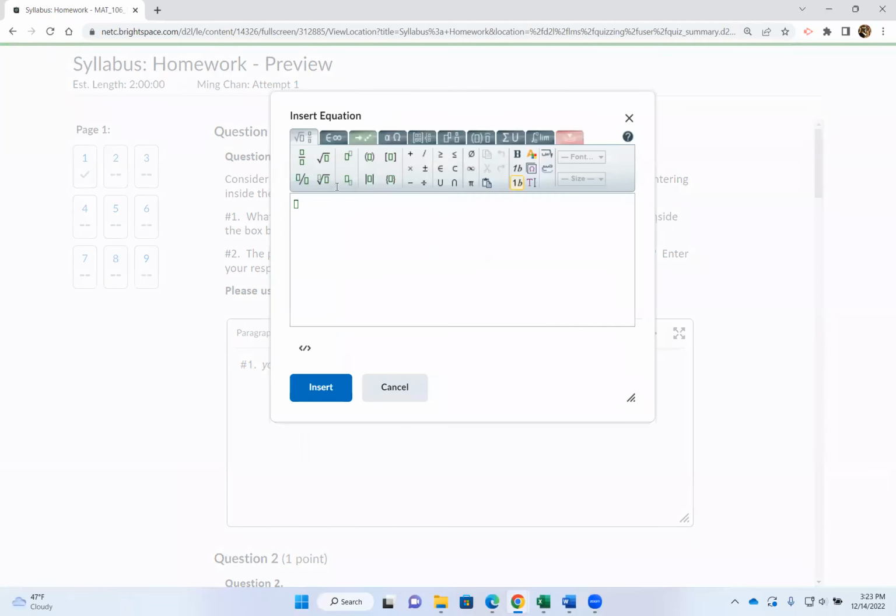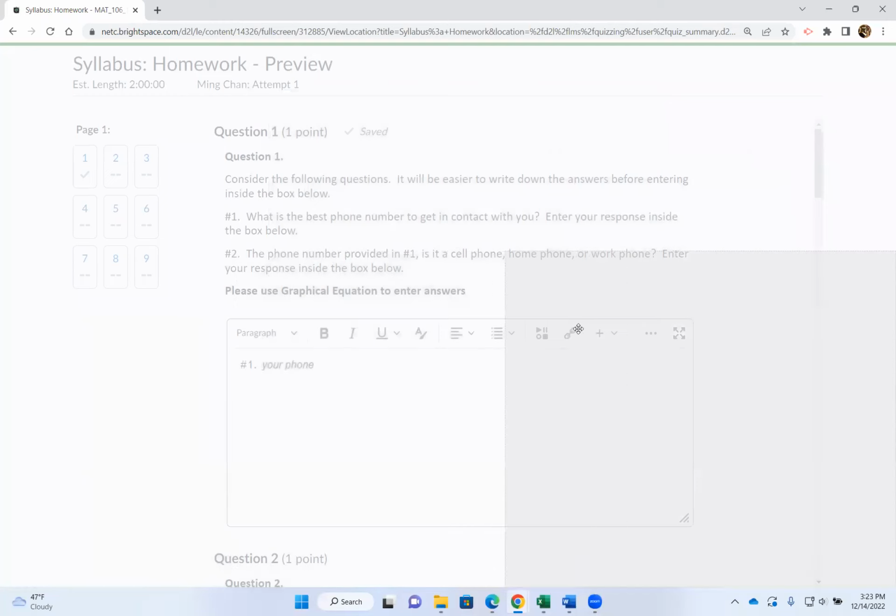For some reason, if you enter a lot of answers under one graphical equation, it's not going to show up on your end. So it'll be easier if you do one answer, one graphical equation, another answer, another graphical equation. This particular question has two parts, so you will need to put each answer inside its own graphical equation.